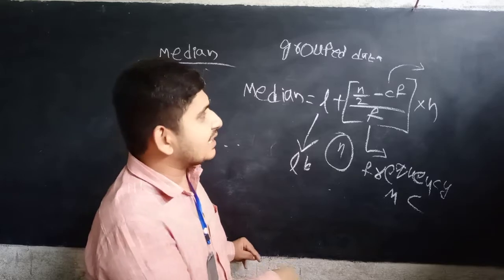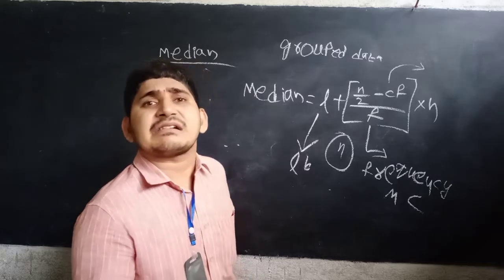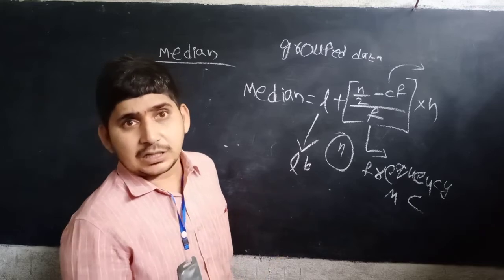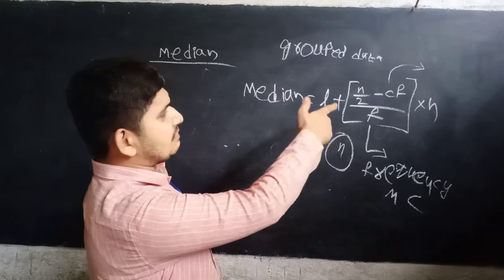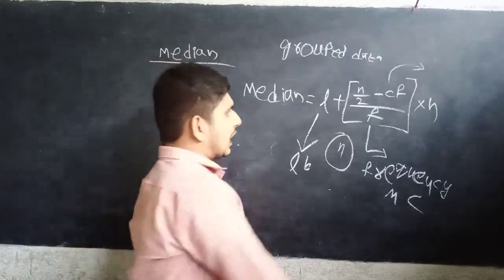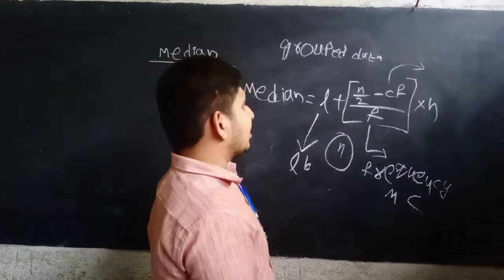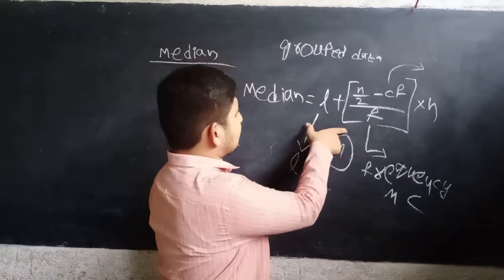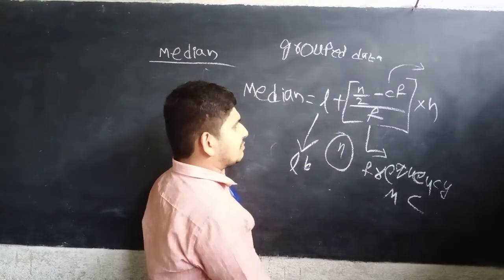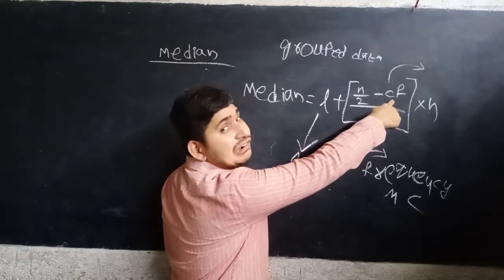The cumulative frequency above the median class is the cumulative frequency of the preceding class. Then H is the height of the class, which you already know. This is the formula to find the median for grouped data. CF means cumulative frequency.